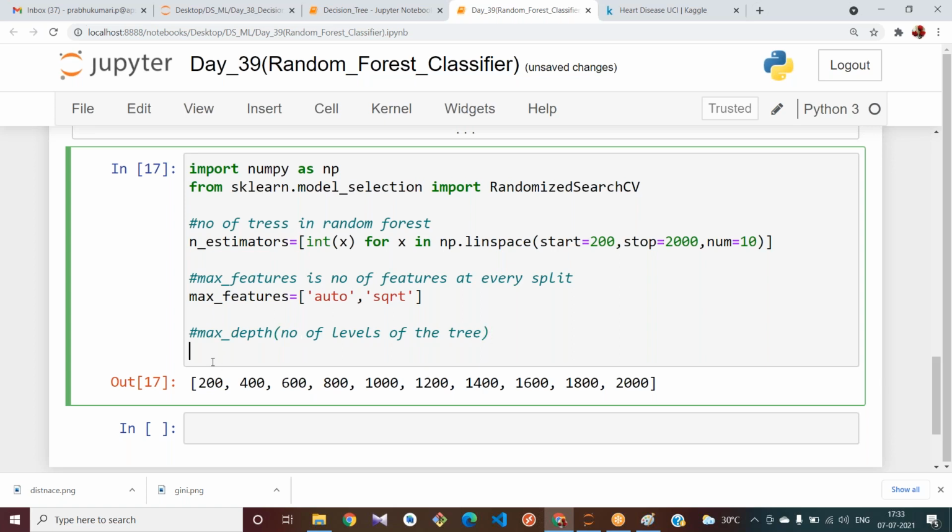I don't know for how many levels my model will perform better, right? I try to take some random values. Max_depth equal to, let me write int of x for x in